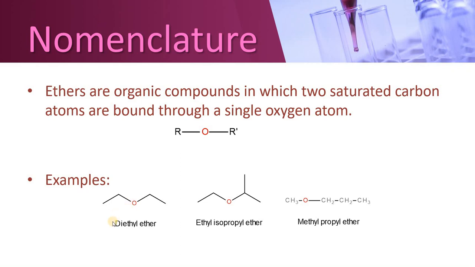Some of the common names are being told to you. This would be called diethyl ether, because there are two ethyl groups attached, and the alkyl groups are the same. Similarly here, the alkyl groups are different. One of them is ethyl and the other one is isopropyl, so it can be called ethyl isopropyl ether. In this one, there is one methyl group and another simple normal propyl group. We don't need to mention n, so it would be called methyl propyl ether. These are some of the common names that are being told to you.